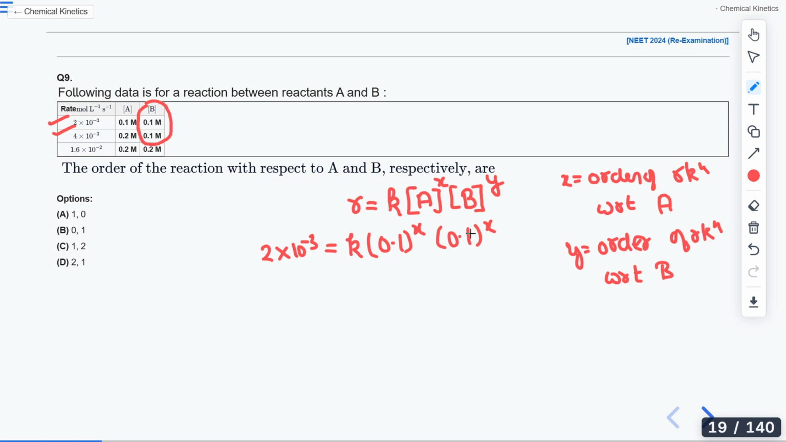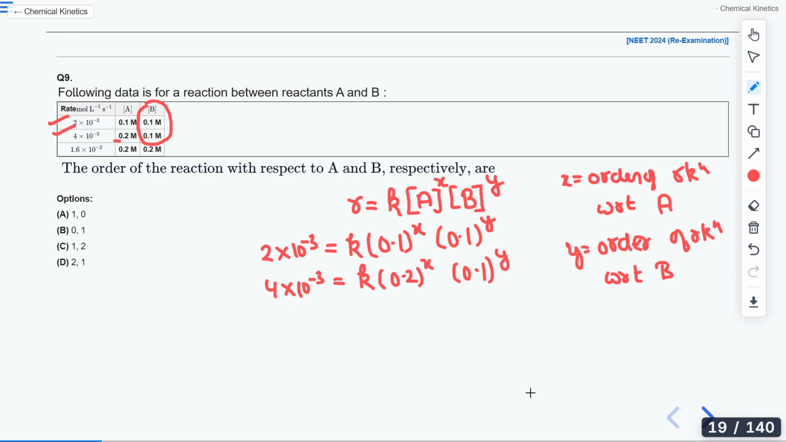Now, I will take a second equation in which only one of the concentrations is changing and the other remains constant. That is clearly the second data set. For the second, I can write 4 into 10 to the power minus 3 as the rate of reaction. The rate constant stays as it is, K. Then this is written as 0.2 raised to the power x and 0.1 raised to the power y.